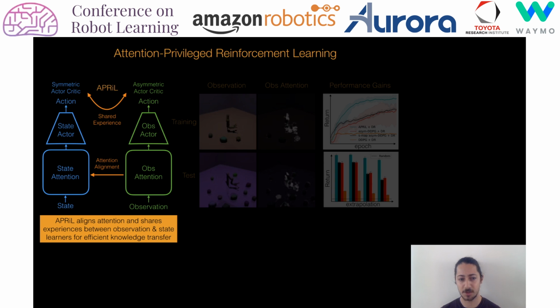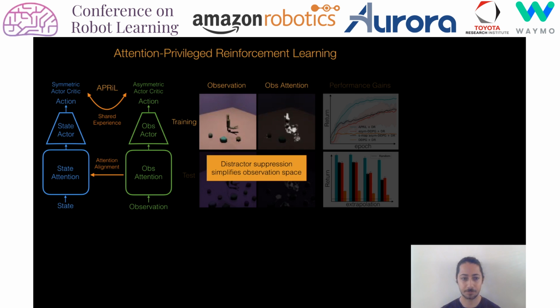APRiL achieves this by training two attention-augmented actor-critic agents, one symmetric and state-based, the other asymmetric and image-based. Efficient image-based learning is achieved by sharing experiences and aligning attention between both agents. In this way, the image-based learner bootstraps off efficient exploration achieved by the state space agent and quickly learns to suppress highly varying parts of the image domain that are task irrelevant, which in turn simplifies the observation space.